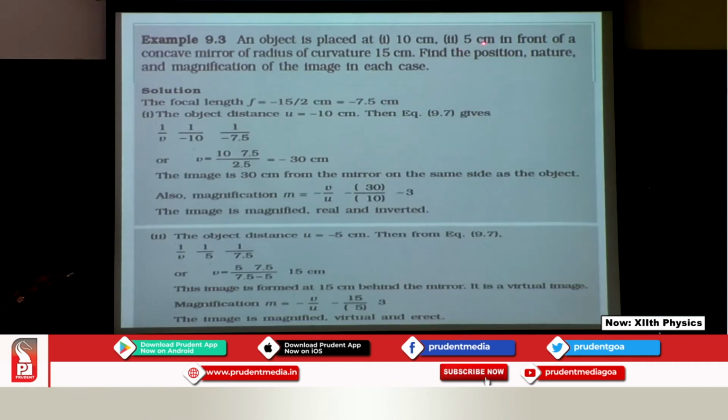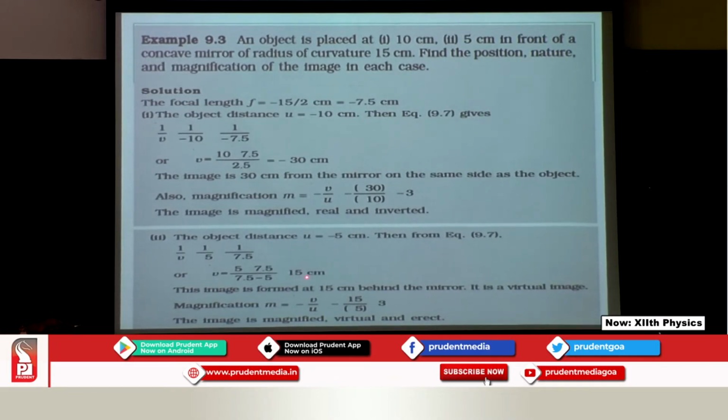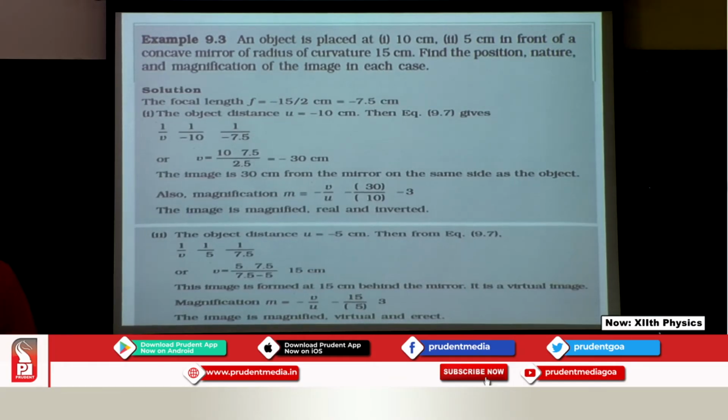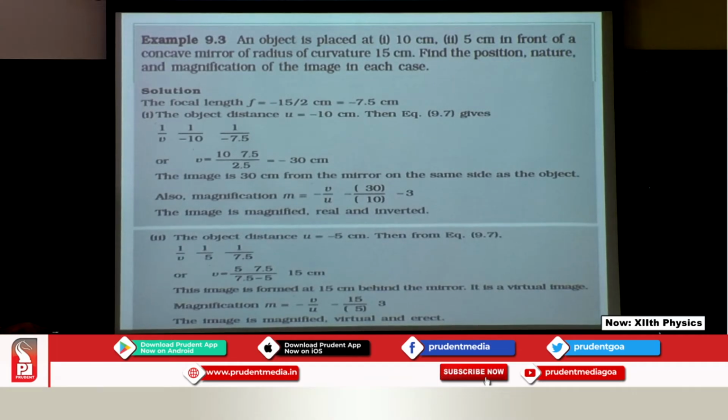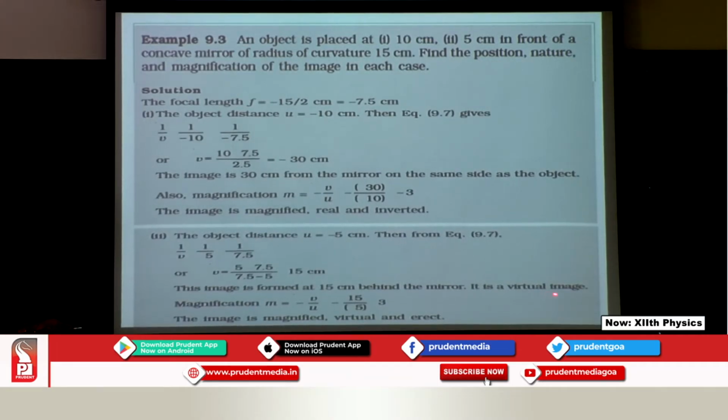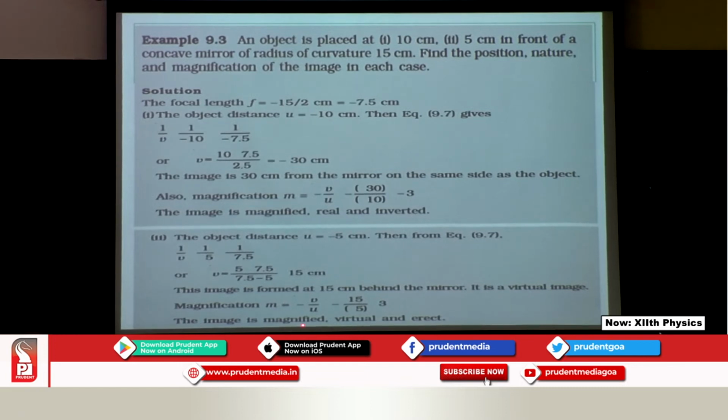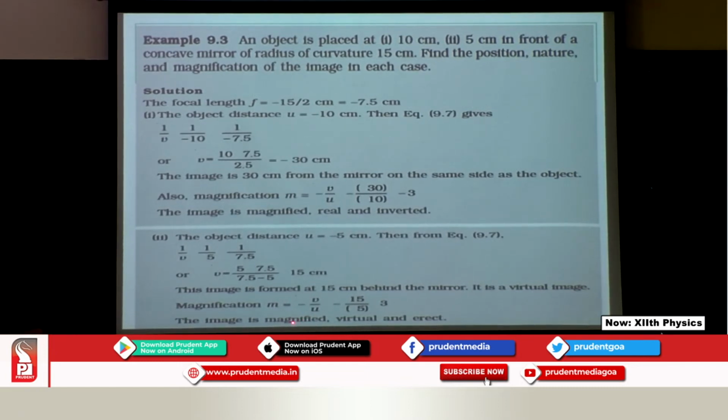Second, you can see it is a 5 centimeter, it is at 5 centimeter. So, I am choosing my object distance as minus 5, substituting in the mirror equation, and this is the answer, that is plus 15. Now, what the plus sign tells you? It is going to tell you that you need to produce it behind, it is going to be a virtual image. It is not real, it is a virtual image, and magnification again you get it 3. So, that tells you it is a plus 3. Is going to be magnified, virtual and erect.